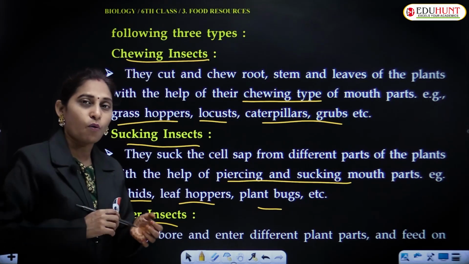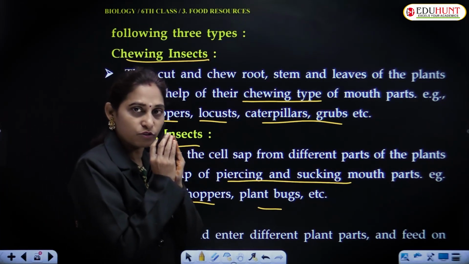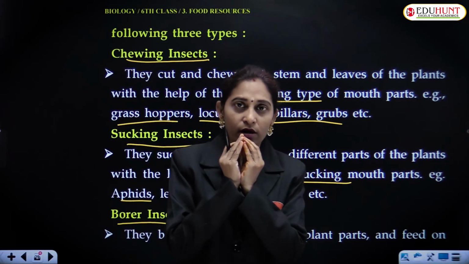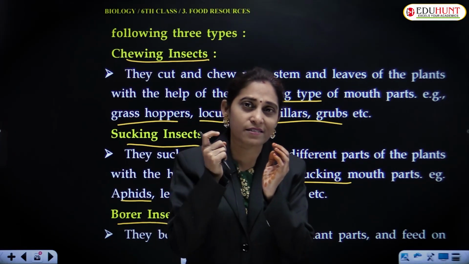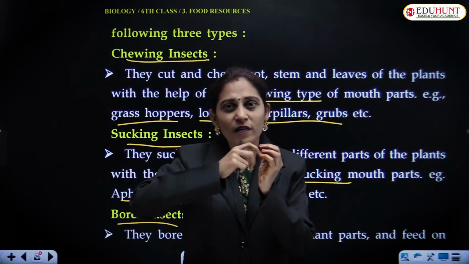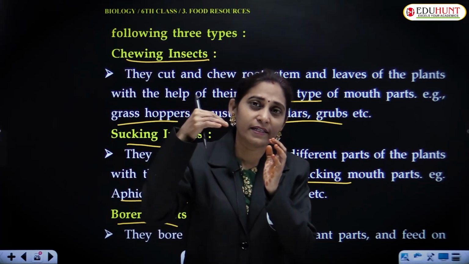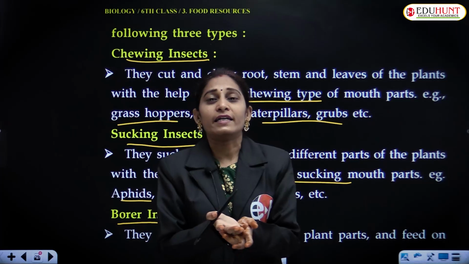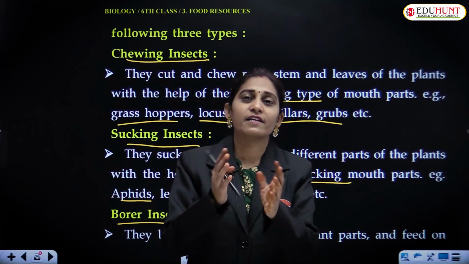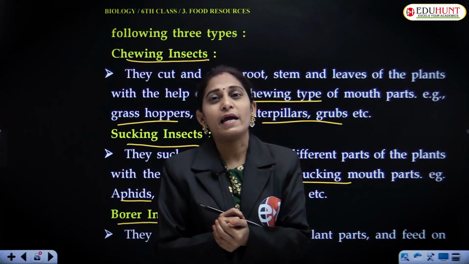Borer insects. If you look at a cotton boll, some insects like caterpillar-like insects make a hole in the cotton ball and insert into that ball and they eat the entire thing that is there in the ball and make the ball empty.